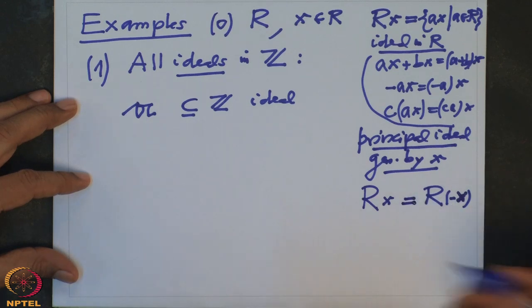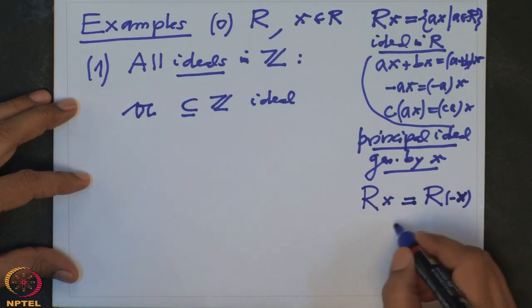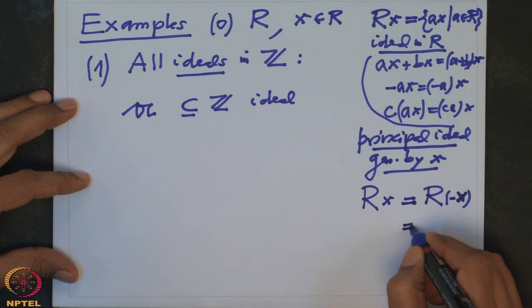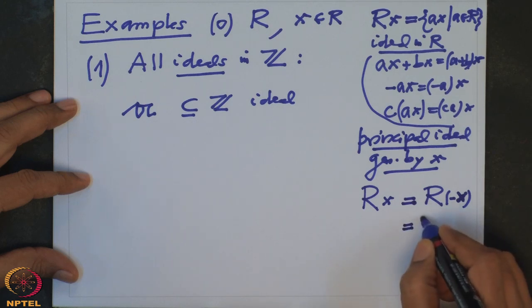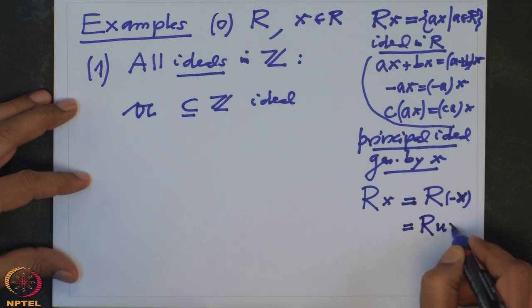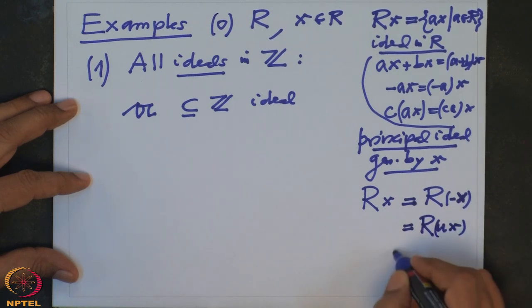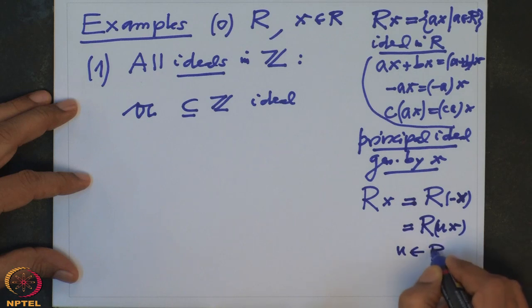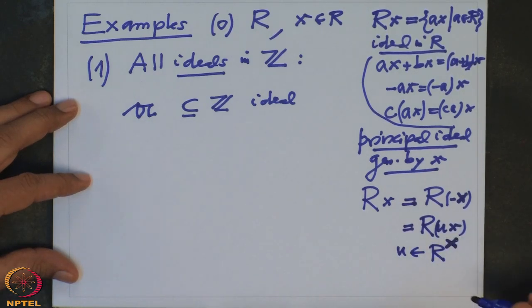So in particular, this is also the same as R multiples of any ux, where u is a unit in R. Remember, we had this notation for units in R. These are the set of all invertible elements with respect to multiplication.